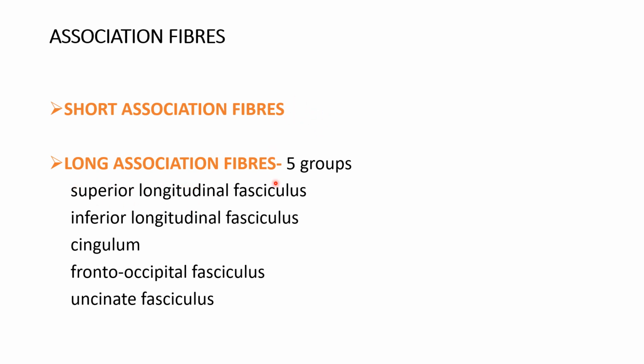The long association fibers are further divided into five types: superior longitudinal fasciculus, inferior longitudinal fasciculus, cingulum, fronto-occipital fasciculus and uncinate fasciculus. We will discuss each one by one.